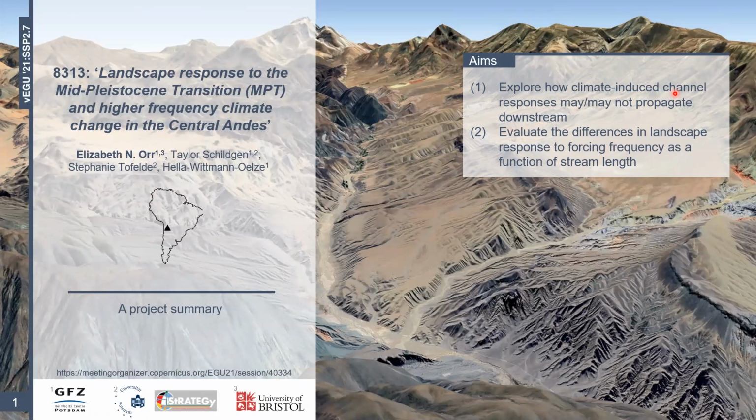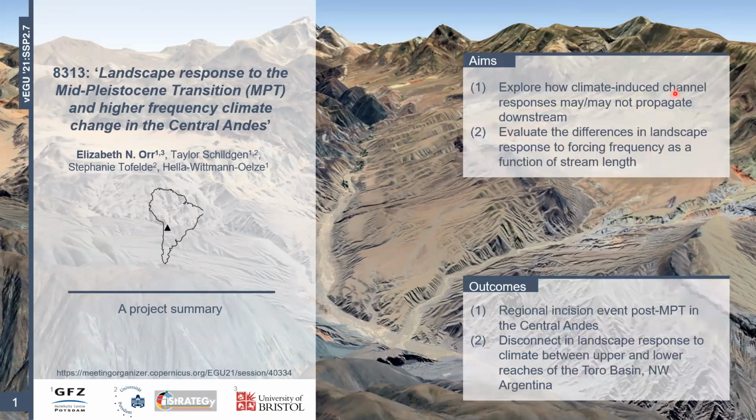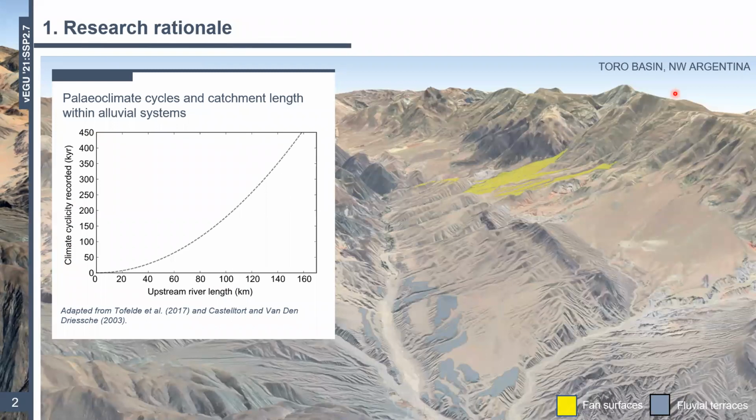And so by the end of this presentation, I hope to have convinced you of two things. The first is that the Upper Toro Basin records what we're now referring to as a regional incisional event following the Mid-Pleistocene Transition in the Central Andes, so after about 800,000 years ago. And secondly, that within this basin, there is a disconnect in landscape response to climate between the upper and lower reaches of Toro.